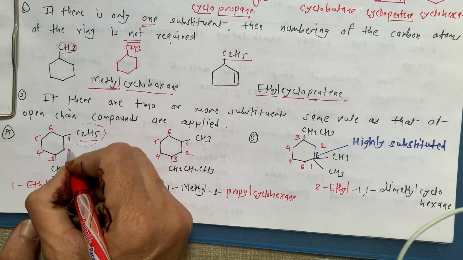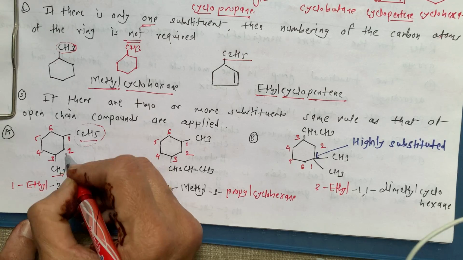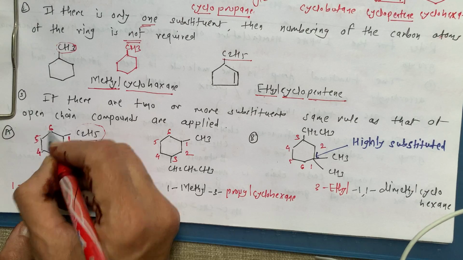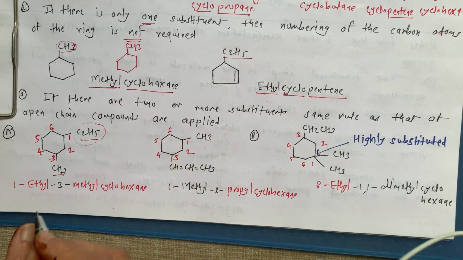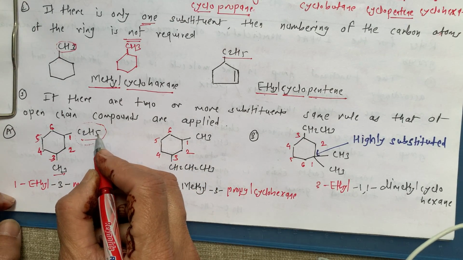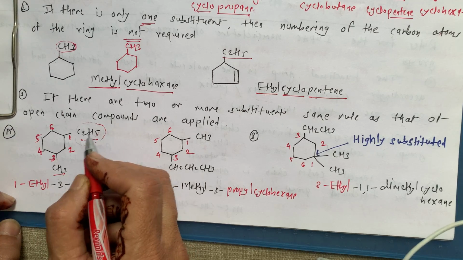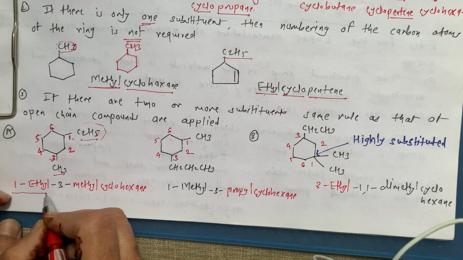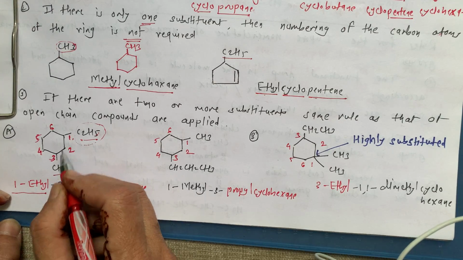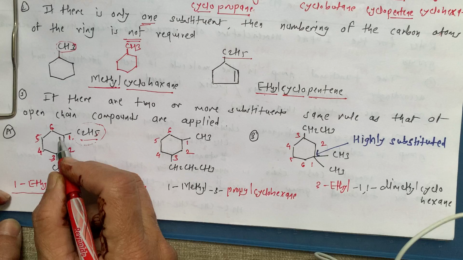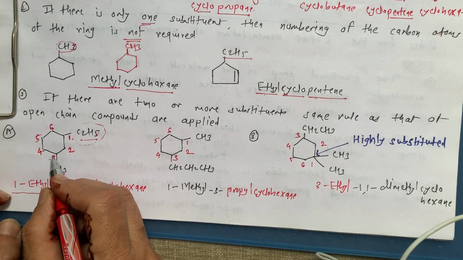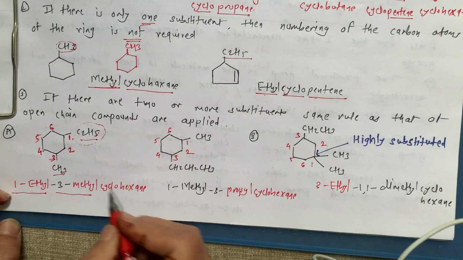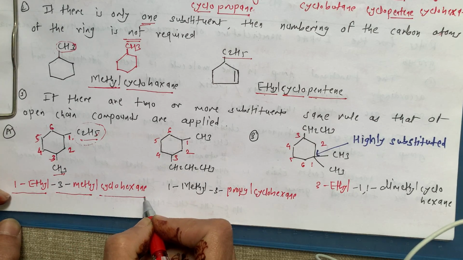So we start numbering from here. This is 1, 2, then this is 3, this is 4, this is 5, and this is the 6th carbon. Alphabetical order gets the preference, so this starts with number 1. So this is 1 ethyl, then in the clockwise direction, methyl comes at the 3rd position. So this is 3 methyl, and the total structure is cyclohexane.